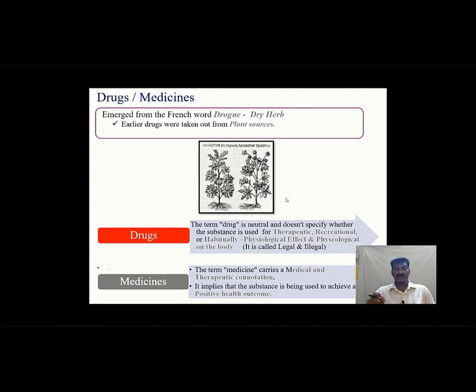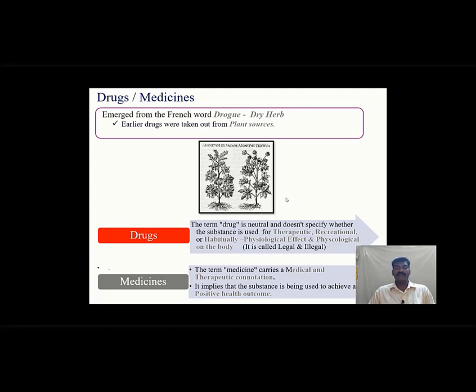Psychological effects on the body are caused by the drug, which highly influences our body systems, that is, which can alter behavior, mood, perception, and cognition. Those are called physiological effects. And the term medicine carries a medical and therapeutic connotation.